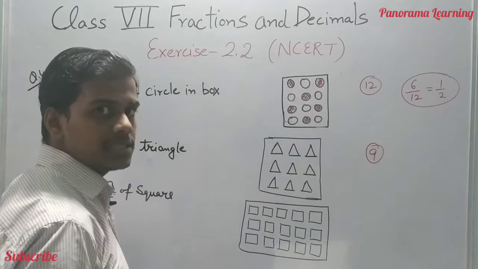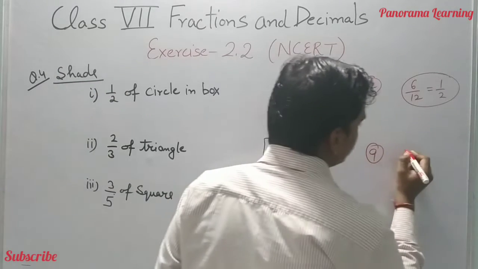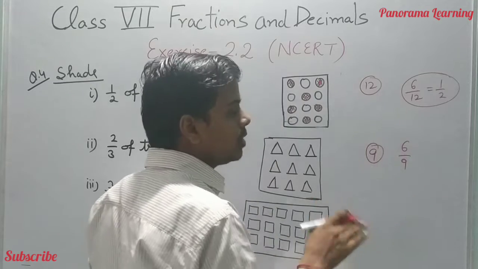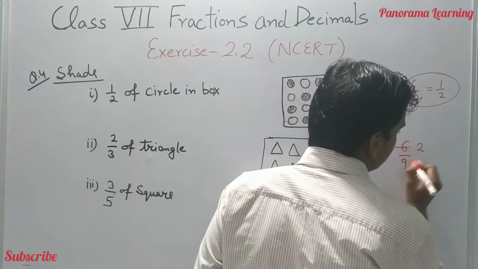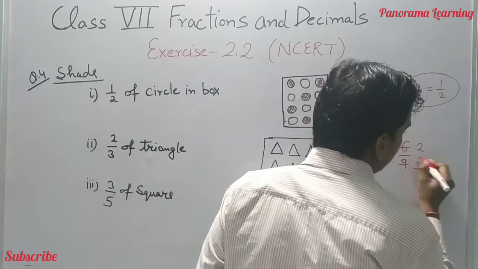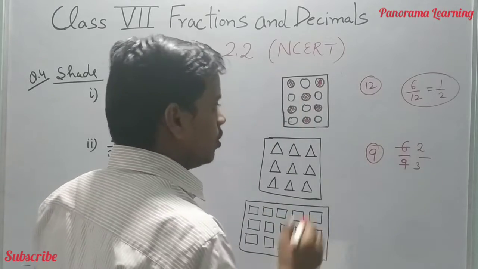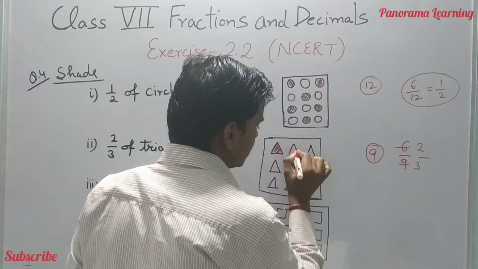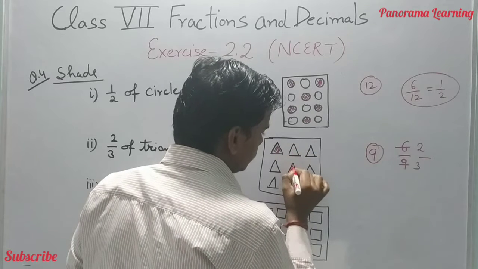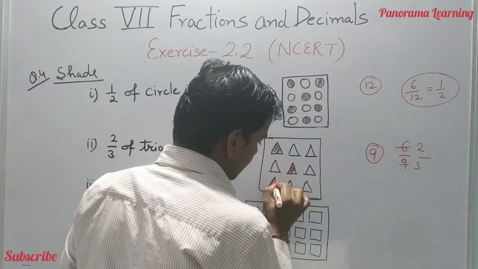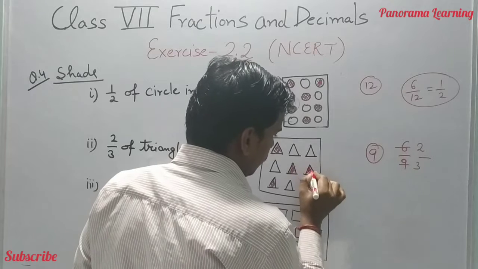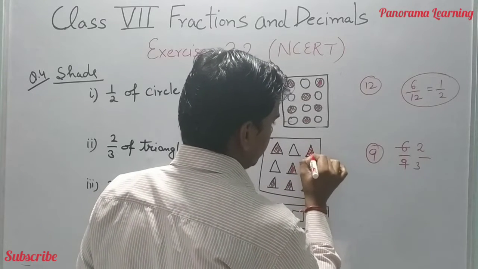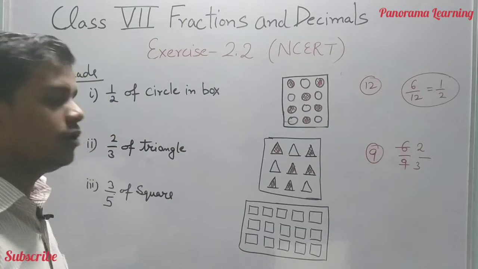2/3 means you have to shade 6, so that when you are reducing it to the lowest form, it is divisible by 3. It is also divisible by 3. You are getting 2/3. So you have to shade 6 triangles. You can take any of the 6 triangles. 4 5 and 6. Okay, these are the 6 triangles you have to shade.